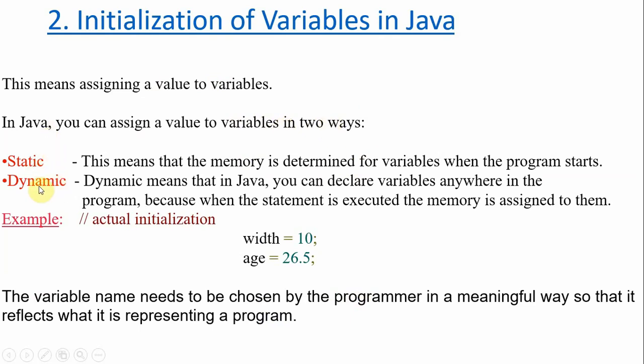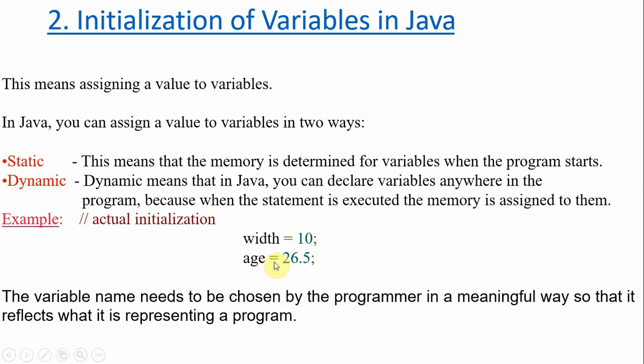Static means already defining, so initially the value is defined. When it comes to dynamic, while running the program you are initializing the value. That is nothing but dynamic.